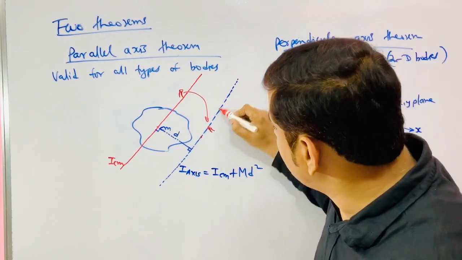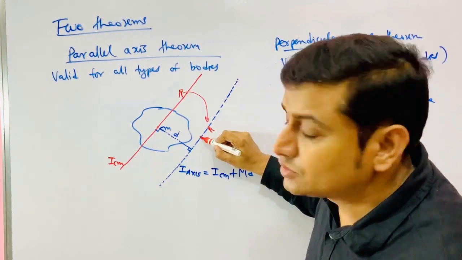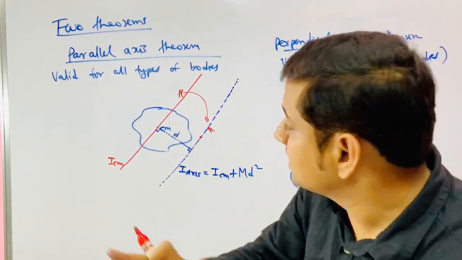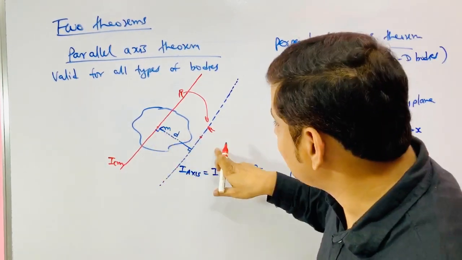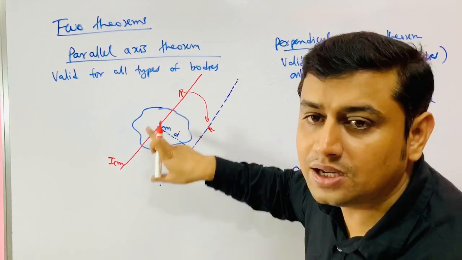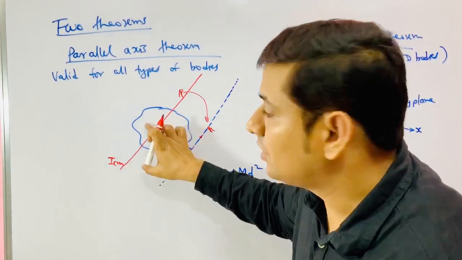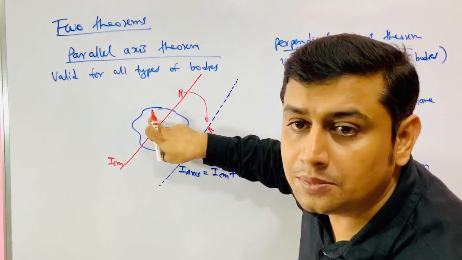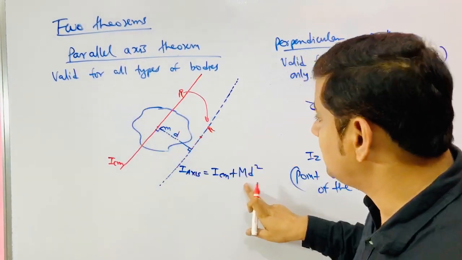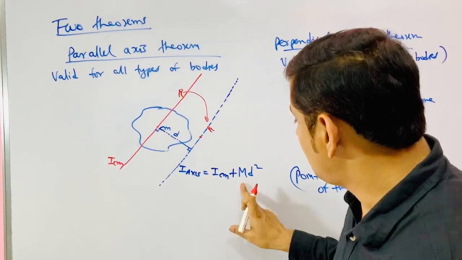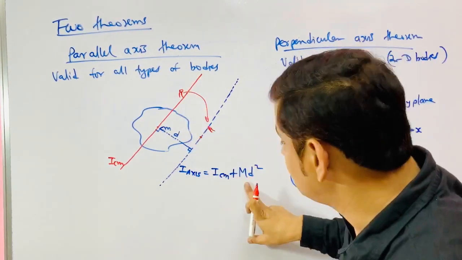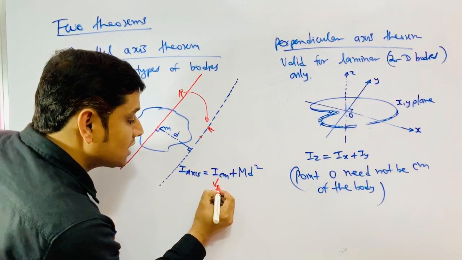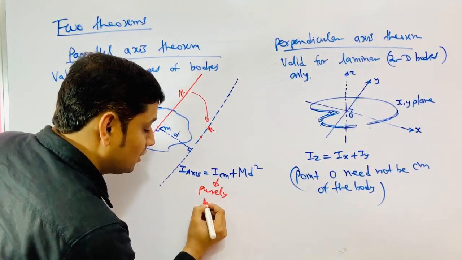If I convert this entire body into a point mass m at its center of mass, then about this axis, what is the moment of inertia of that? Md square. Simple, one particle of mass m at a distance of d, md square. So understand, this means purely rotational.